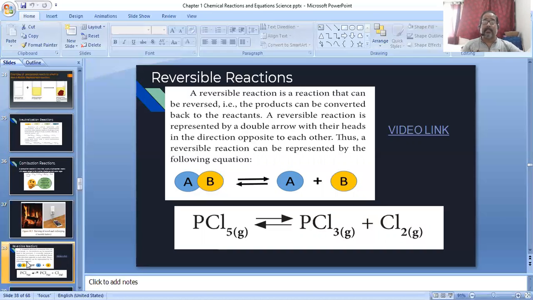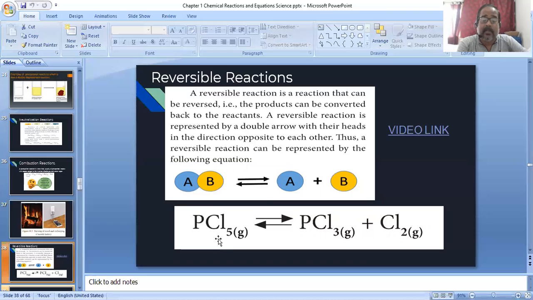A reversible reaction is represented with the help of a double arrow. You see here, the double arrow means the upper arrow shows AB converting into A and B, and the lower arrow shows A plus B going back to AB. So a reversible reaction is represented by a double arrow with heads in opposite directions. Thus a reversible reaction can be represented in this form.